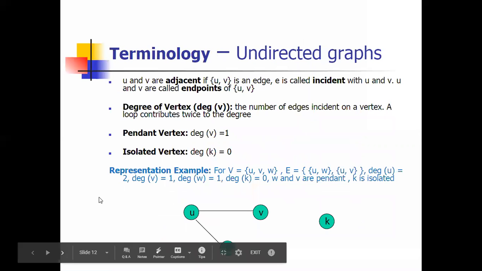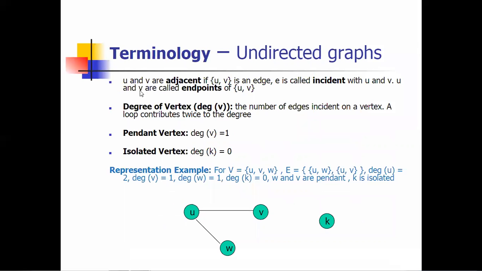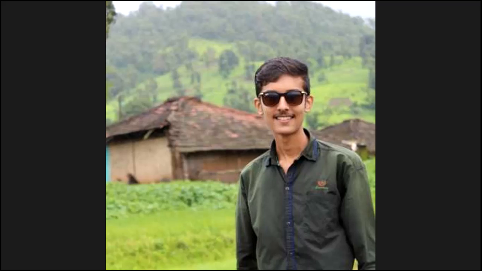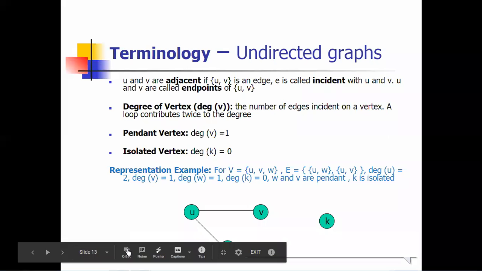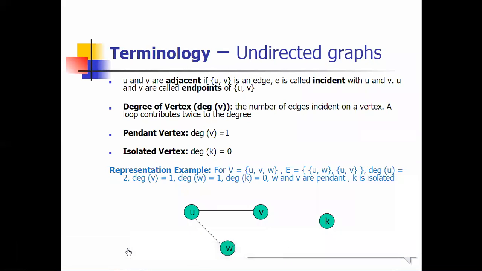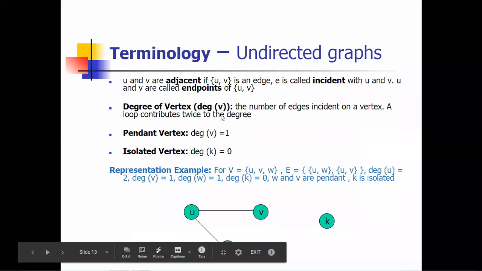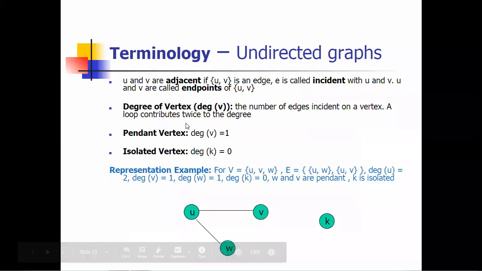So we are going to find out the adjacency of the graph vertex, and what is the degree of that vertex. That point we have seen. Okay, so what we have seen is the undirected graph, where we have to find out the degree of a vertex.